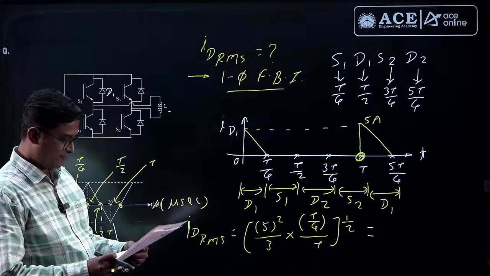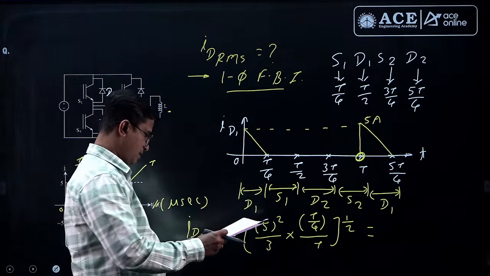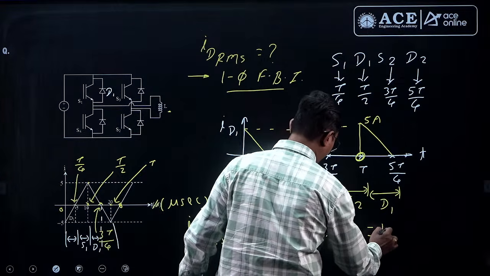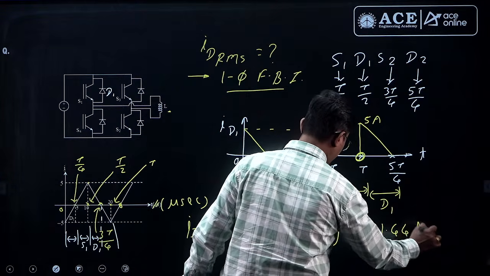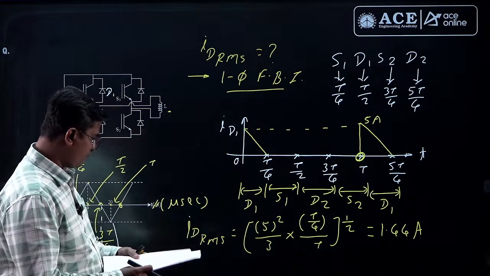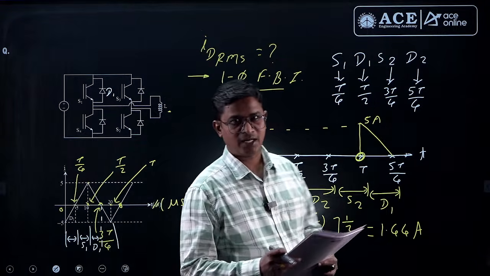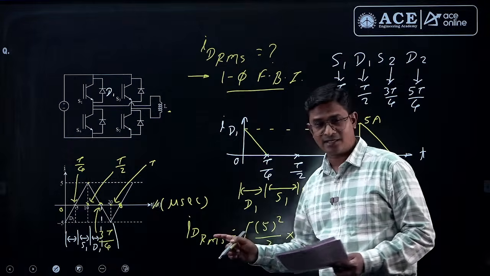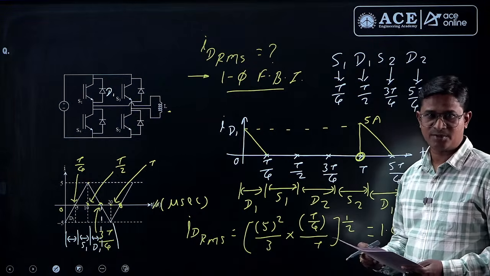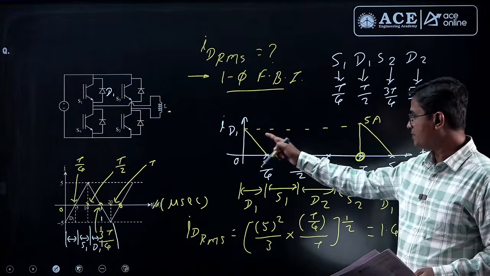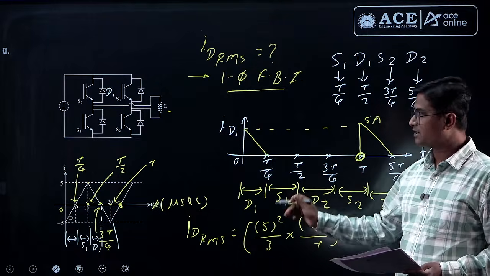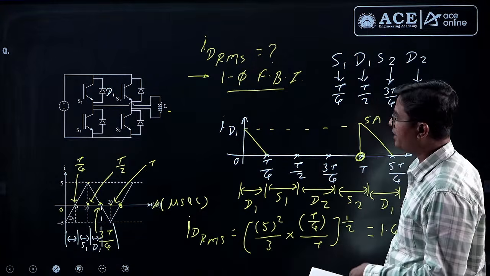If you simplify this, you will get 1.44 ampere. So already we discussed a purely inductive load, but here he is asking the diode current RMS value. So you need to understand the waveform of the diode current. Simply check the conduction sequence, from that you will get the idea.